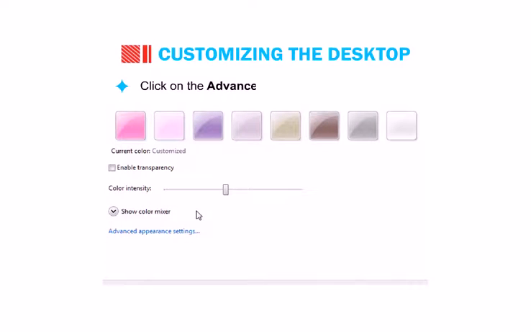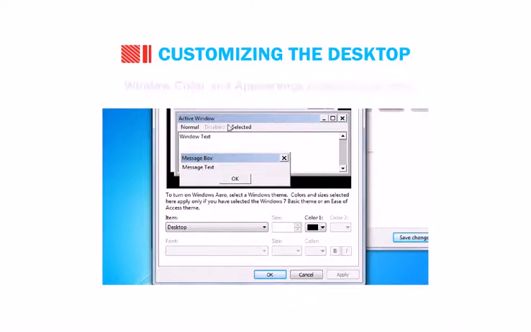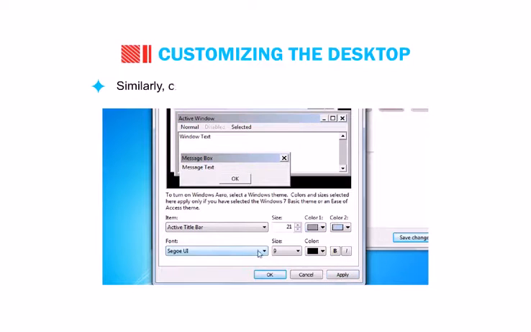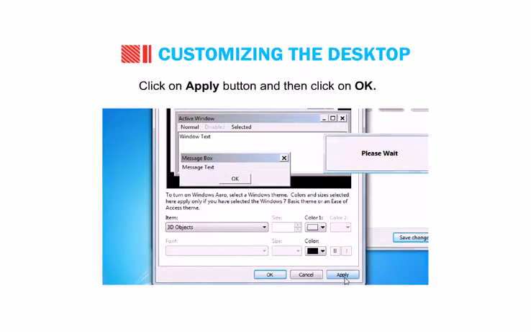Click on the Advanced Appearance Settings option. The Windows Color and Appearance dialog box will open. Now click on the Color list box and select any color of your choice. Similarly, click on the Font list box and change the font settings. Click on the OK button. You will find a change in the appearance of the window. Click on the Apply button and then click on OK.